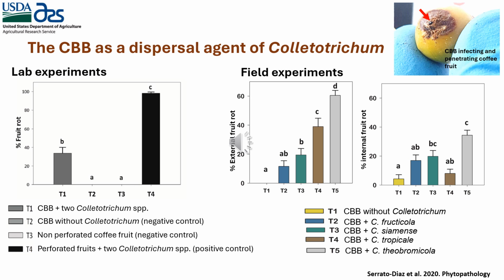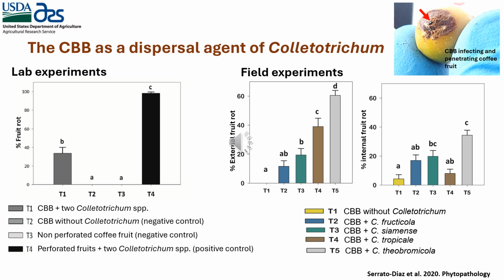Treatment 3, non-perforated fruits. Treatment 4, perforated fruits with Colletotrichum. This is our positive control. To do these experiments, we impregnated the CBB, the coffee berry borer, with a solution of Colletotrichum spores, and we let them dry for 2 hours, and then we placed 40 females of the coffee berry borer on coffee branches with at least 30 coffee fruits.